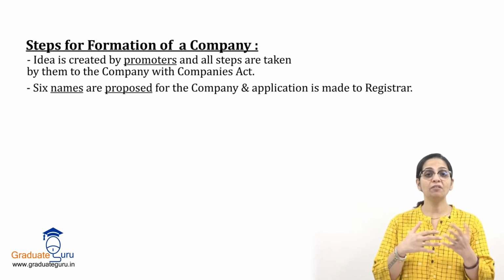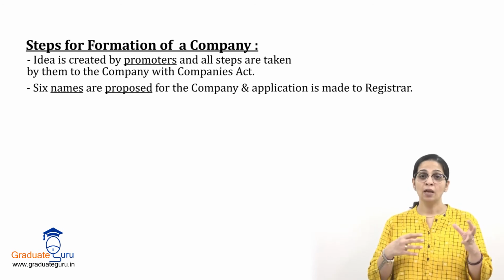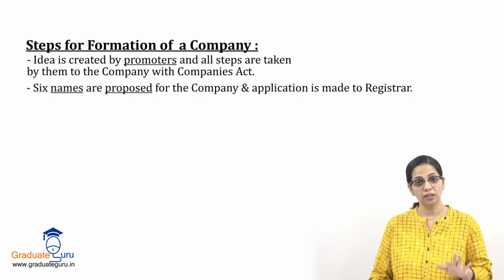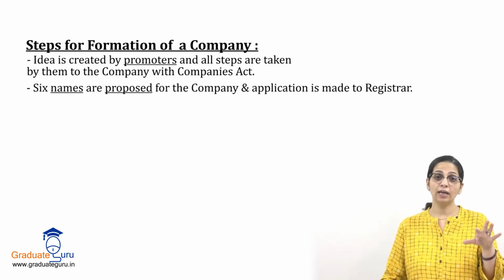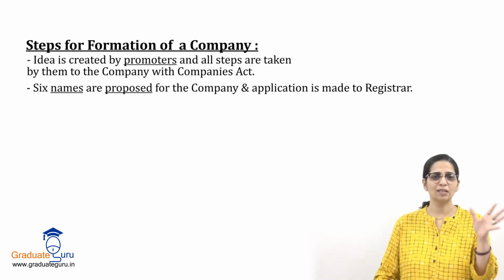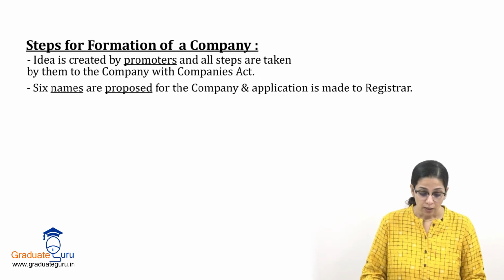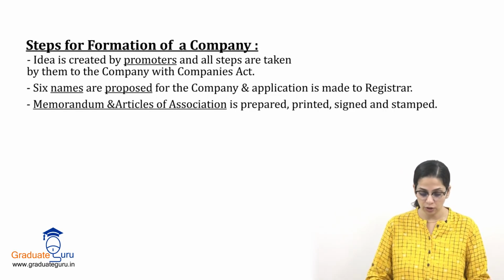It should be somewhere related to your business or it should be related to your personal self. If the registrar feels that yes, this company name is right, it is not demeaning, it is not derogatory, it is not insulting anybody else, after seeing all these things the name approval is given.